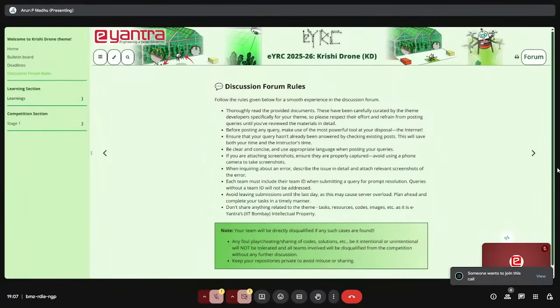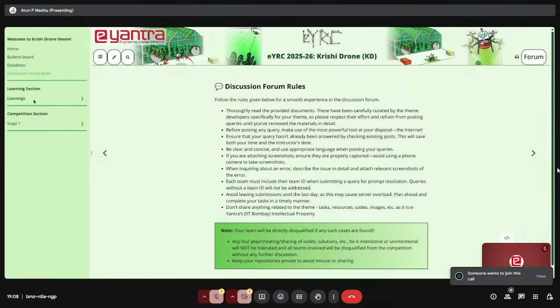I'm repeating this once more in this session also, because you have to read these rules and then only post a query, because we have taken so much time and care to put up these resources. So before asking a query, you should check if the query was already there or not, and go through these rules. We'll be telling about these rules more in some minutes, but always read through these rules and then only come and ask questions in the discussion forum.